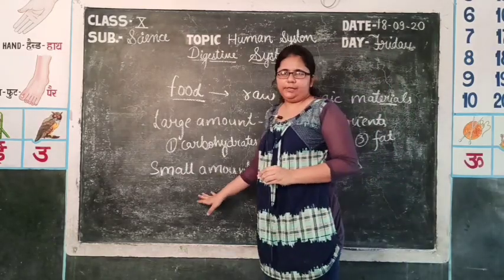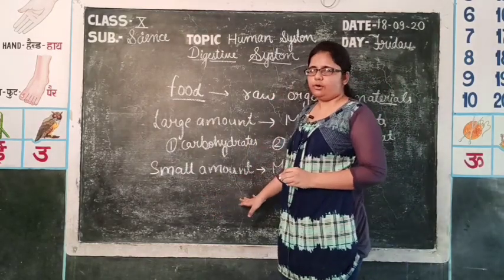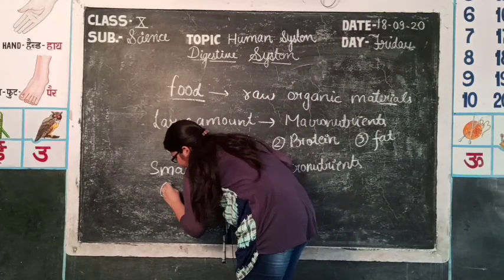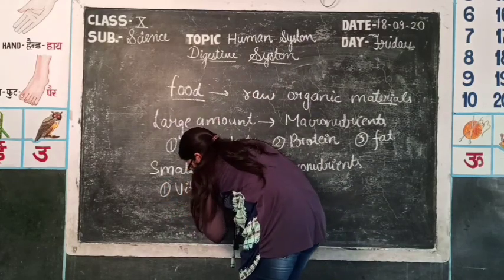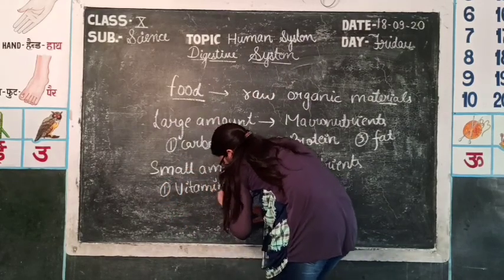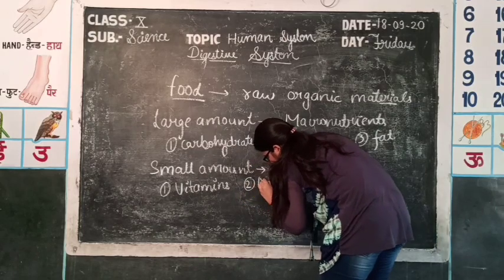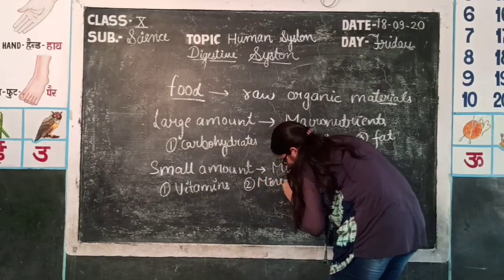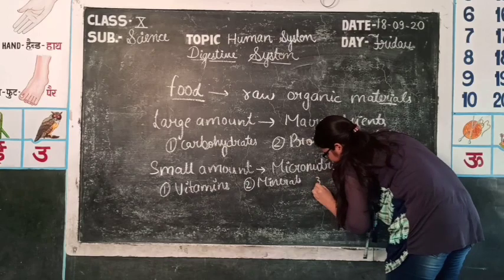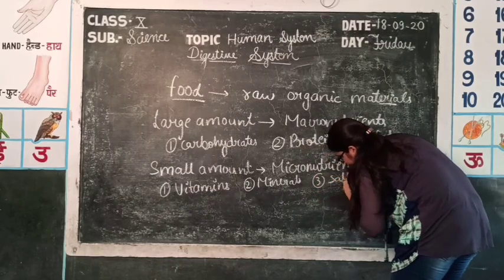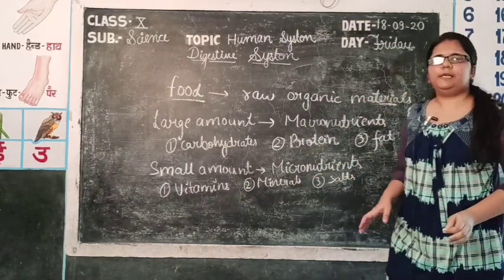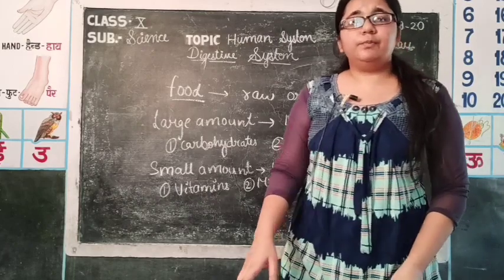These are vitamins, minerals and salts. Foods basically provides us energy which stimulates the growth.